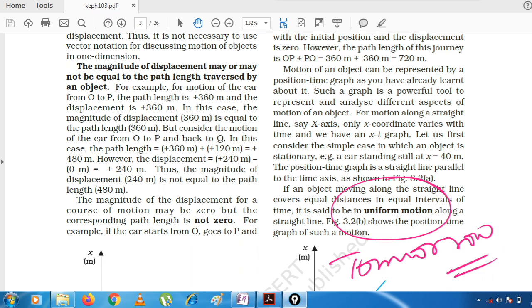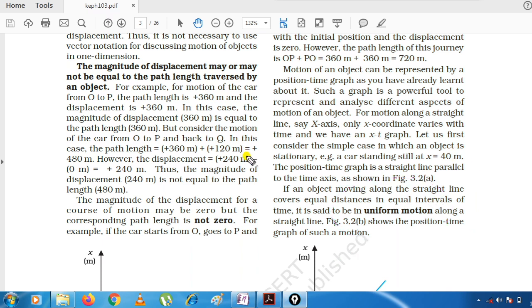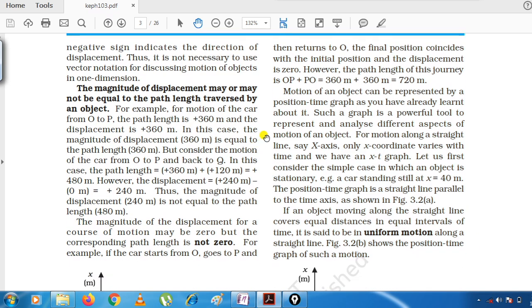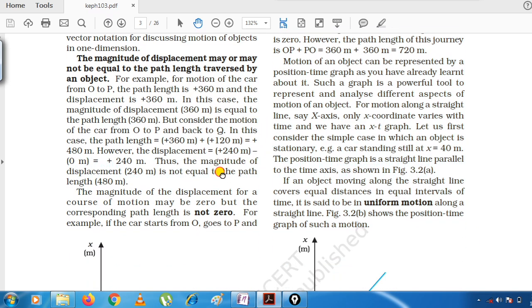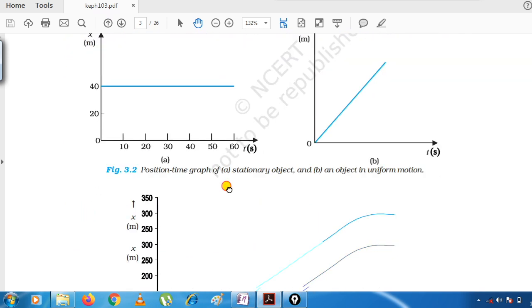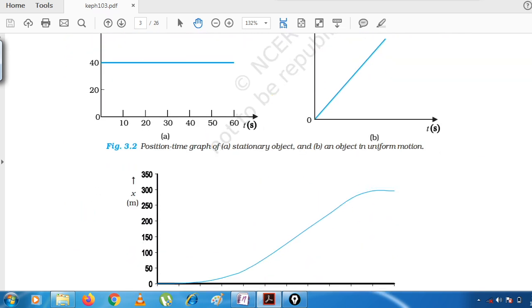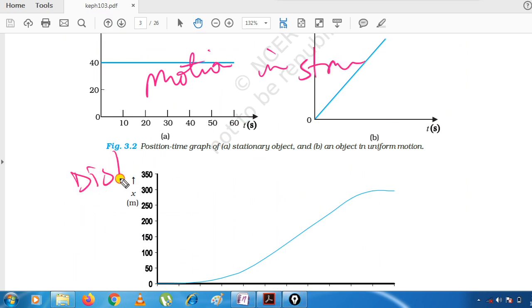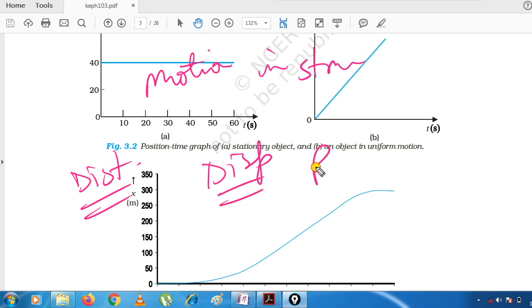So don't panic if you think that your syllabus is running behind. We will catch it up. And after that we have to study these graphs. One thing I want to tell you here, this motion in a straight line, that means what we are studying? Distance, displacement, position-time graph, which you can see in front of you.